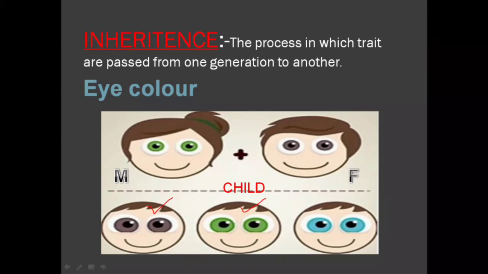This is because genes form new characters which are not at all related to their parents or to their grandparents. It is also known as incomplete dominance. And this is known as inheritance, the process in which traits are passed from one generation to another generation. As we discussed, the eye color passed from grandparents to parents and parents to their children.